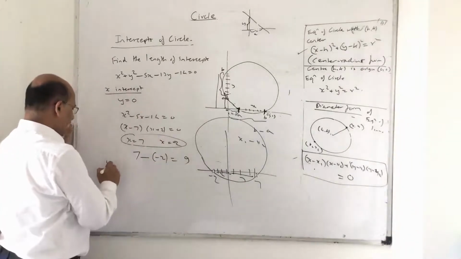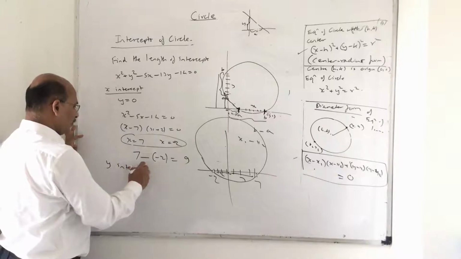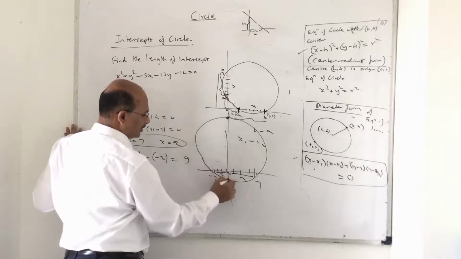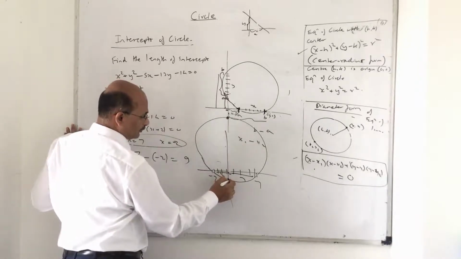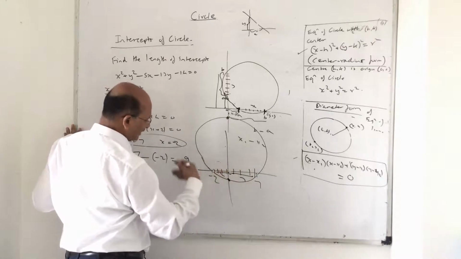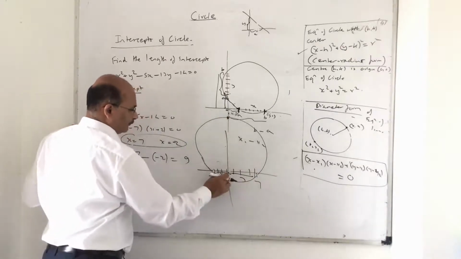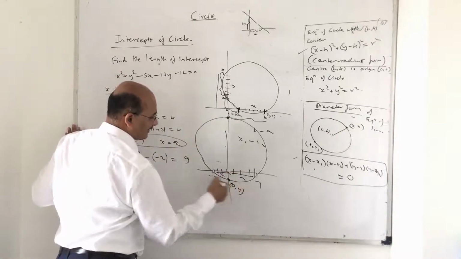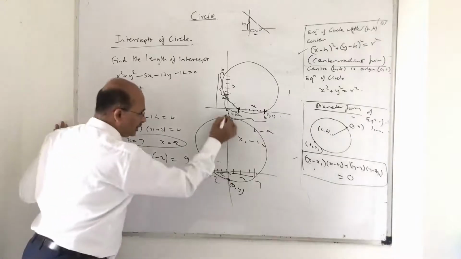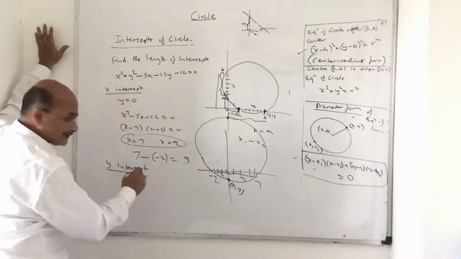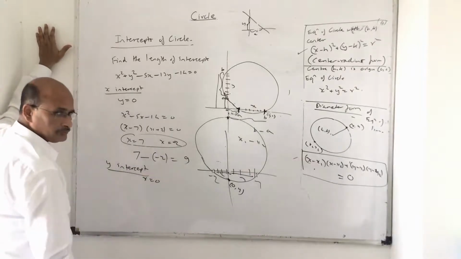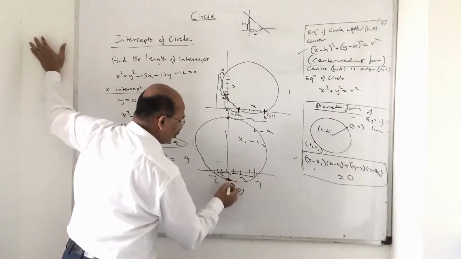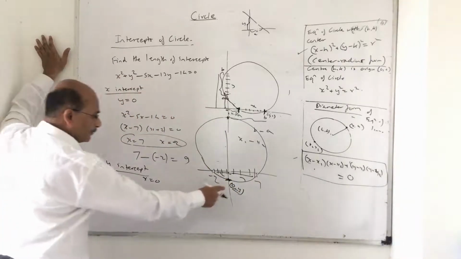Similarly, for y-intercept, what happens? The circle cuts the y-axis. So here and here, correct? So that means whatever the values are there, the algebraic difference of it. Now, if this point and this point, it will be 0 in x and y value will be something. Correct? Because they are lying on the y-axis. So for finding the y-intercept, you put x equals to 0. And don't learn this. Y-intercept is cutting the y. So at point y, what is the coordinate? It is 0 comma y. That's why I put x equals to 0.